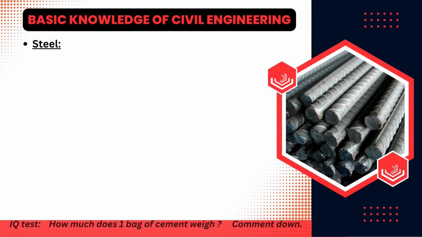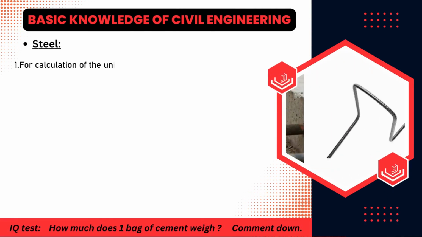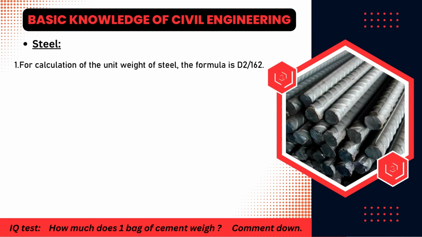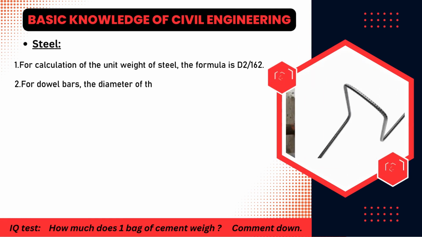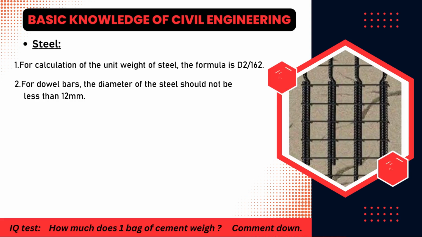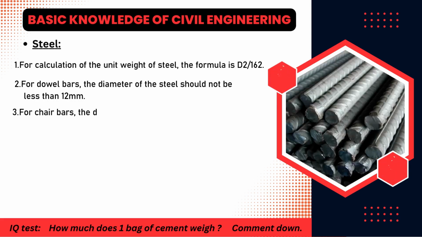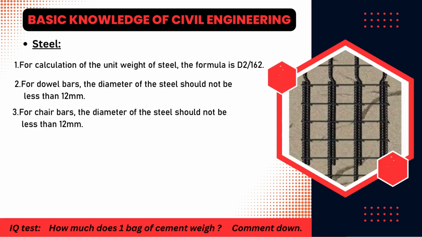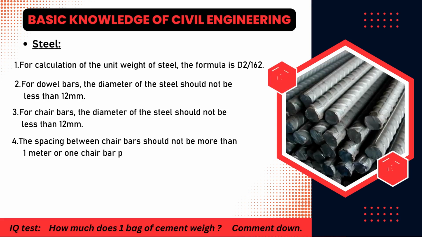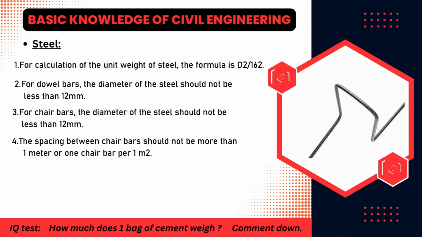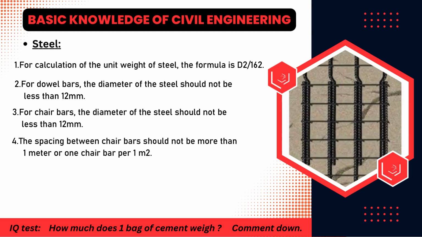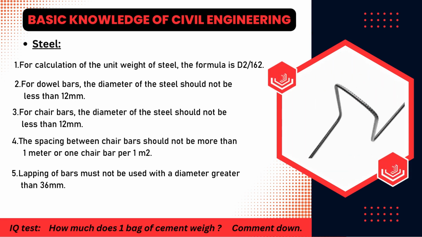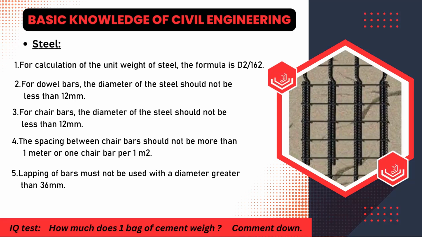Let's talk about steel. For calculation of the unit weight of steel, the formula is d square by 162. For dowel bars, the diameter of the steel should not be less than 12 mm. For chair bars, the diameter of the steel should not be less than 12 mm. The spacing between chair bars should not be more than 1 meter or 1 chair bar per 1 square meter. Lapping of bars must not be used with a diameter greater than 36 mm.